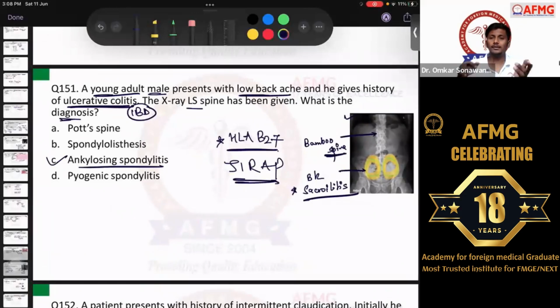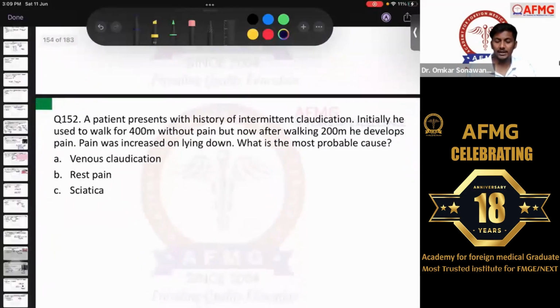Okay? Spondylolisthesis is a subluxation of one vertebra over the other. Pott spine, as I told you, is TB spine. And here there is no bamboo spine visible. Here there is destruction or damage of both the vertebrae surrounding the disc. Okay? Upper as well as lower vertebra. This is pyogenic spondylitis, and in pyogenic spondylitis again you don't see bamboo spine. Here the patient would have presented to you with high grade fever along with chills and rigors, all of that. No issues with this, anybody? I hope this was pretty easy.